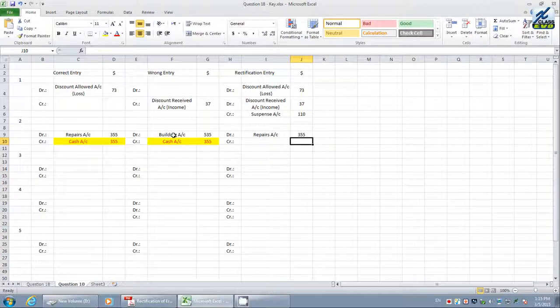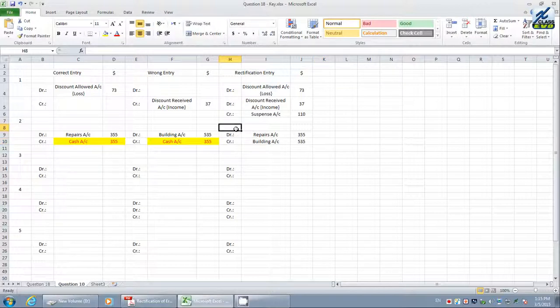We do not want a building. Therefore, we have to credit the building with its value. But here, if you see, the credit is the larger value. How much is the credit? 535. But the debit value is only 355. That means the debit is less than the total credit value.